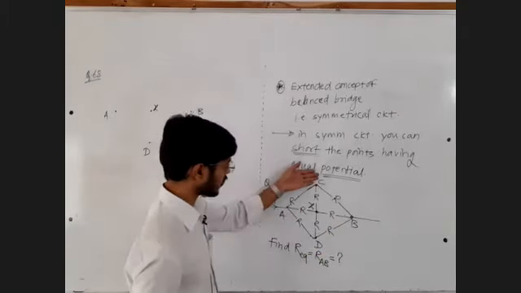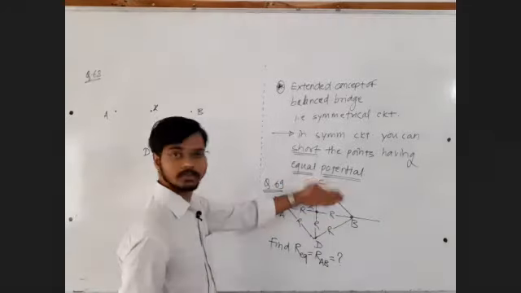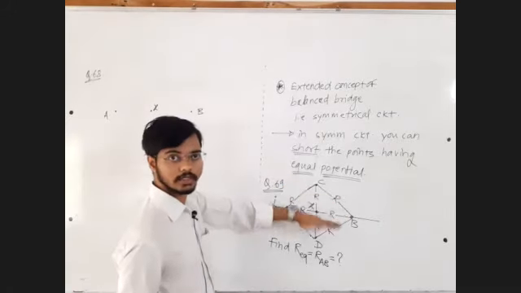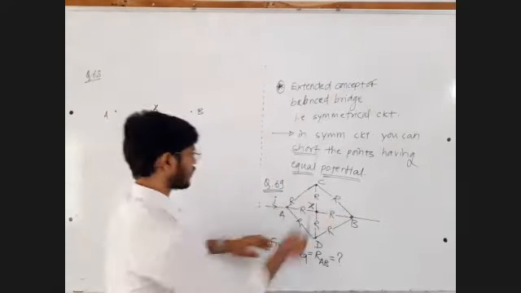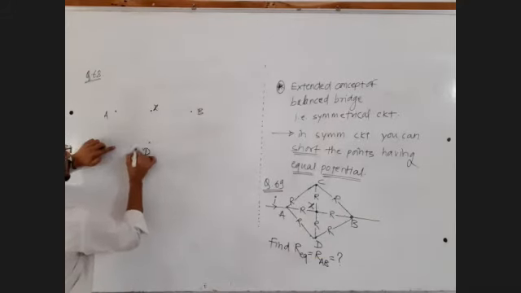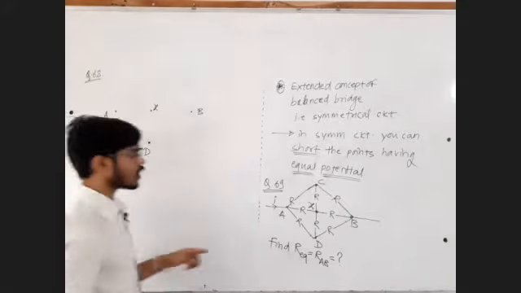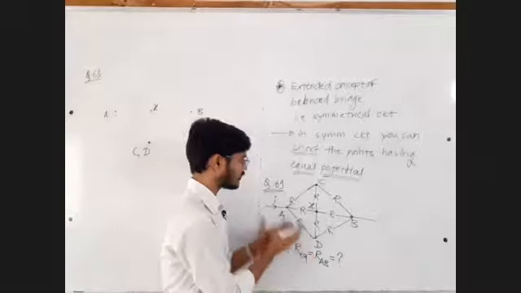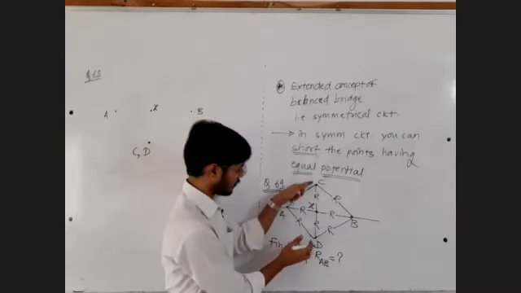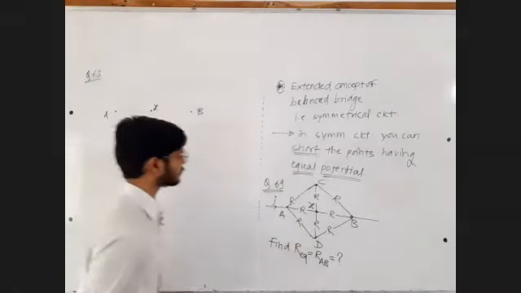Okay. So C will be shorted with D, which means the circuit is getting folded. Try to understand. So C will short with D. So right here, C comma D, because this is the same point. Why are these two the same point? Why is it possible to fold or short these two points? Because this is a symmetrical circuit, and in a symmetrical circuit, these two points will automatically have equal potential. Okay, fine.